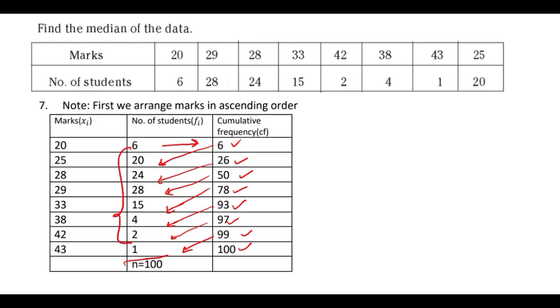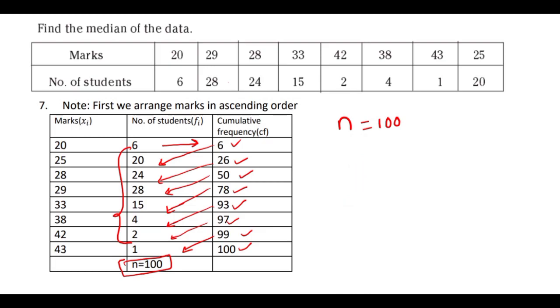n equals 100, and n is an even number. If it is an odd number, then you take the (n plus 1) by 2 observation as the median. But in this problem, 100 is the n value, which means an even number. When we have an even number, how to find the median?